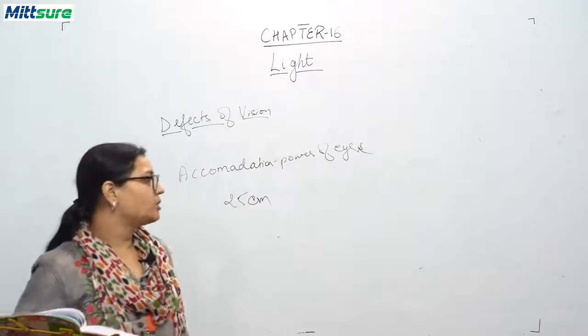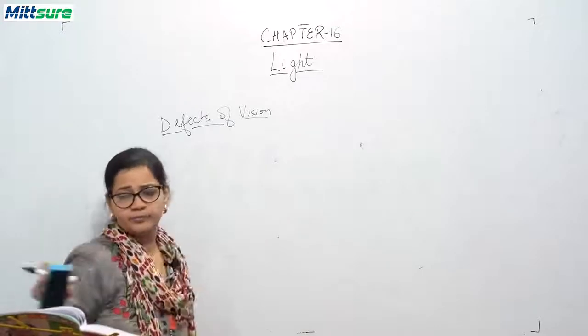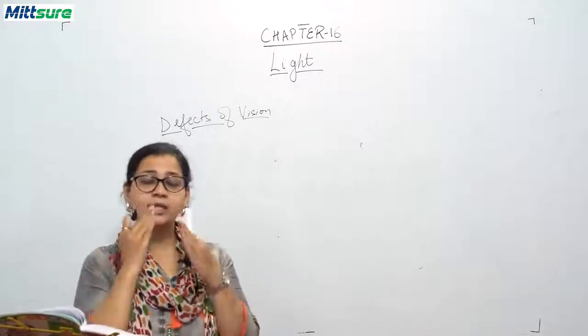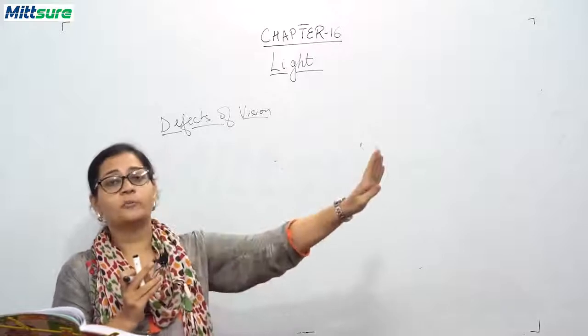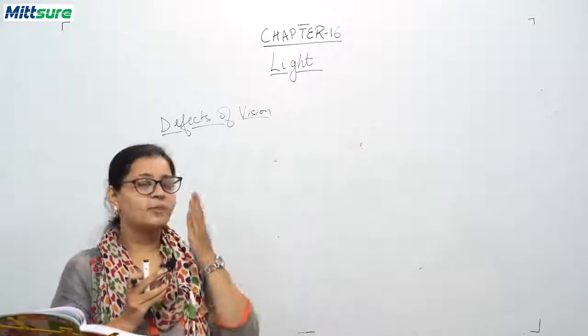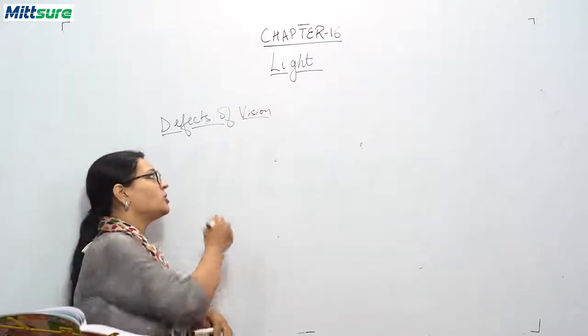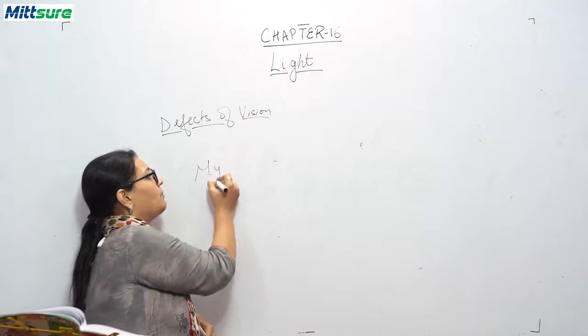When your eyes cannot focus on a far off object, meaning you cannot see a distant object but you can see a near object well, then a condition arises, and the condition is called myopia.